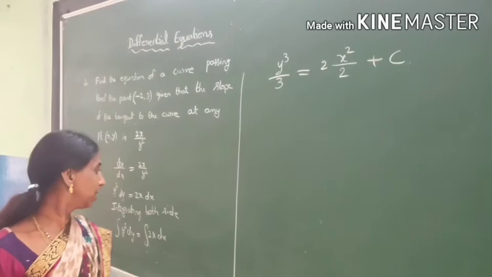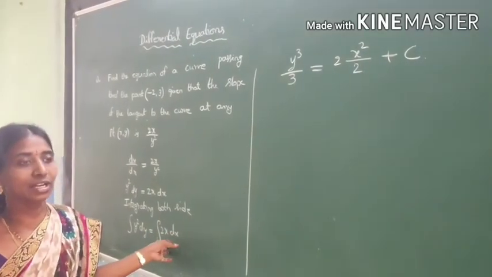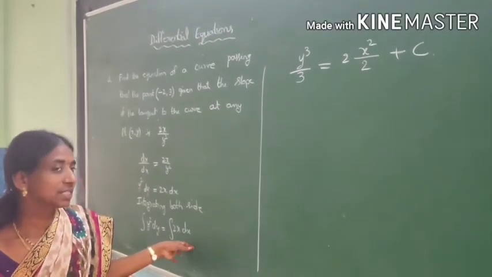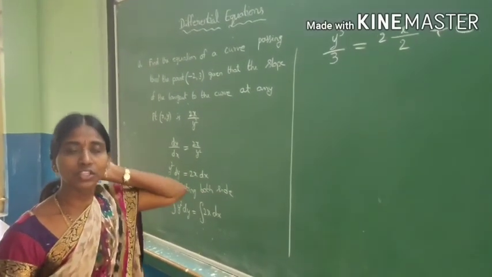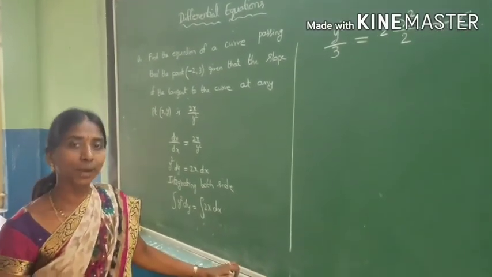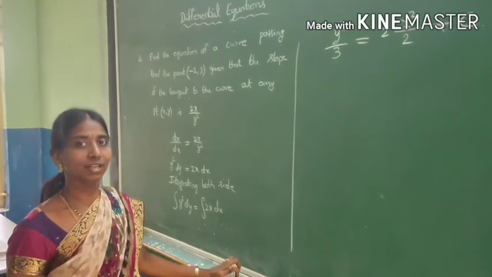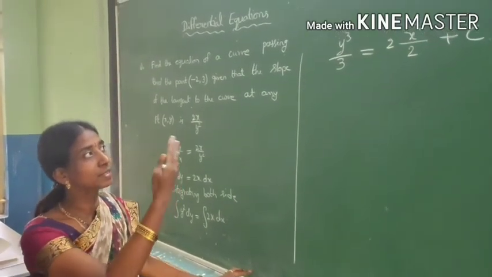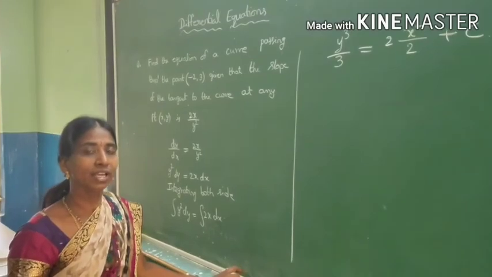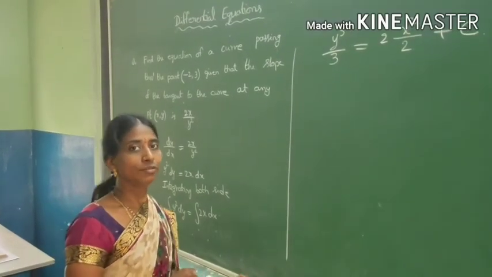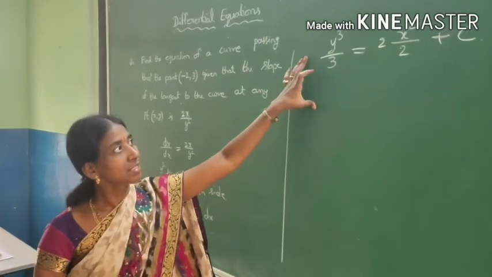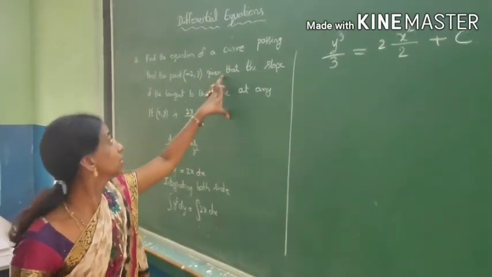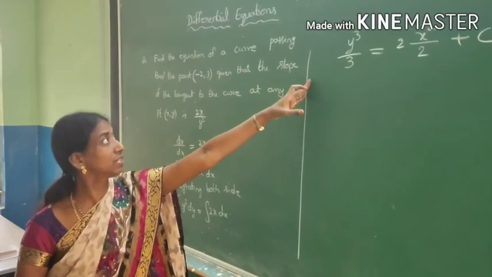Why? Because there are many solutions for this integral. So plus c is compulsory after integration. Then only you are going to get the general solution. If you want a particular solution for the given conditions, we are going to substitute the values of x and y to get back our c value, which will get you only a particular solution. Now this is the general solution. Now see this question. This is the equation of the curve actually.